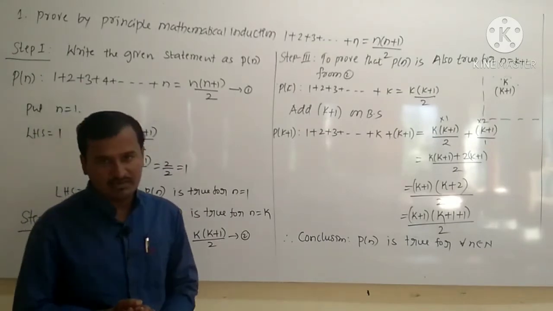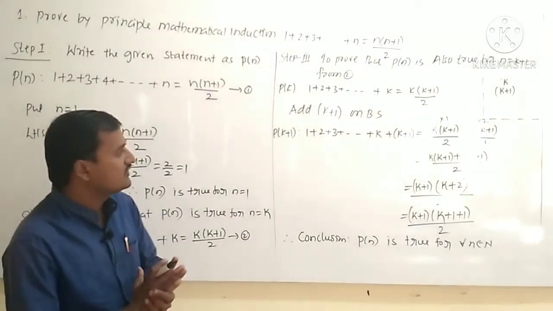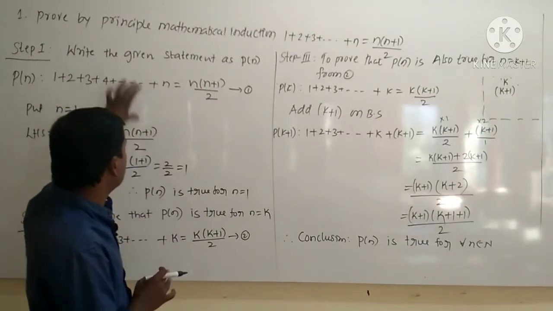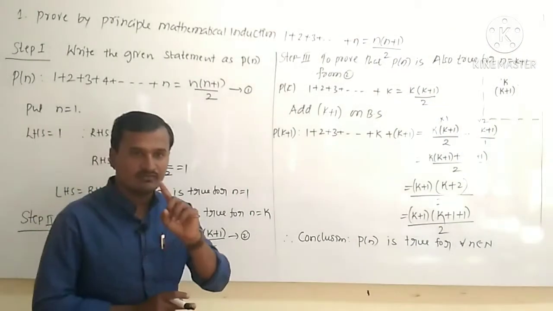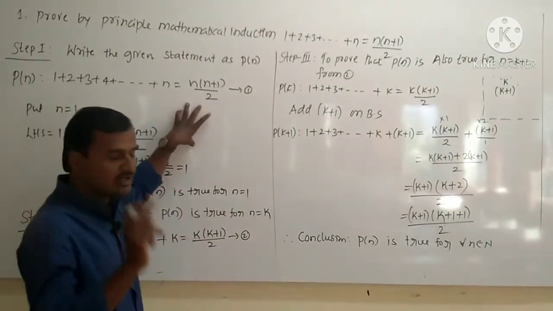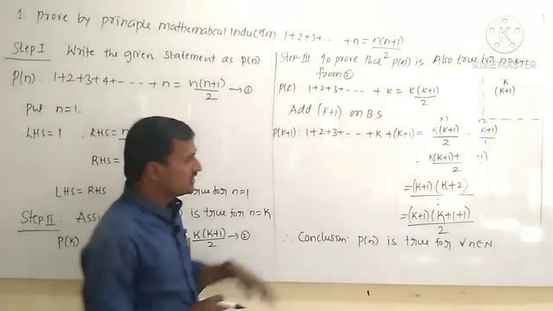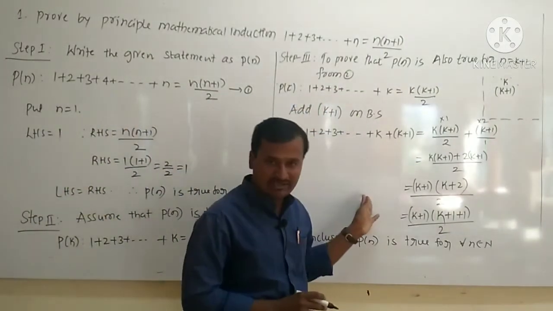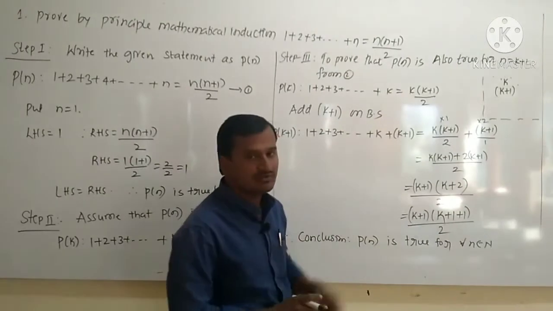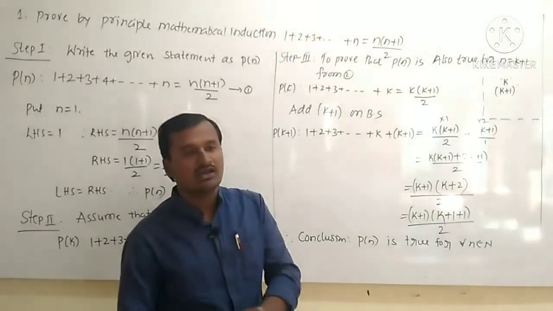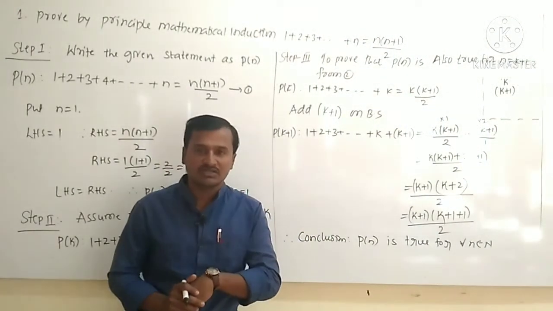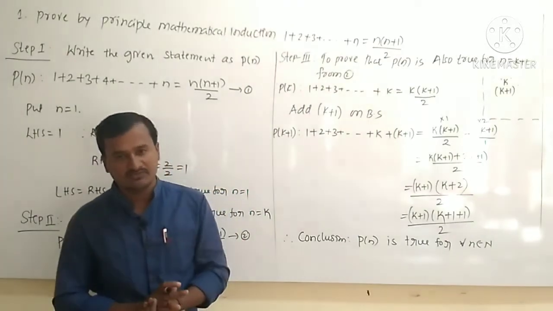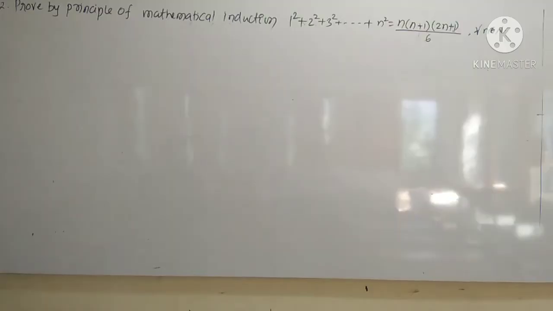There is a 5 mark question for your exam. So if you write step 1 and step 2, they will give 1 mark each. For step 1, 1 mark, step 2, 1 mark. If you write the third step clearly, for step 3 you have 3 marks, totally 1 plus 1 plus 3, that gives the 5 marks. Okay, right.